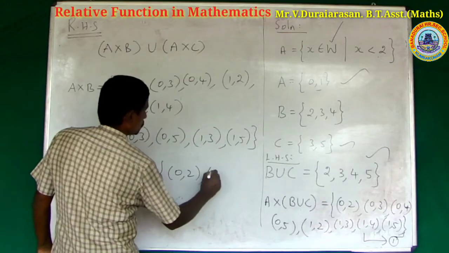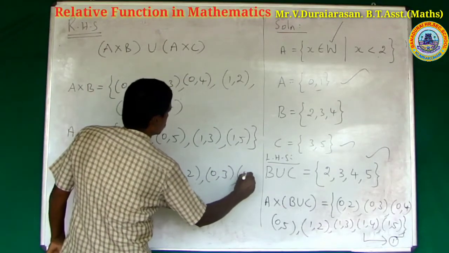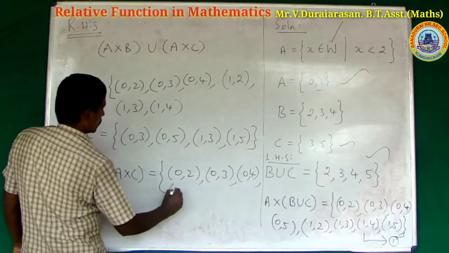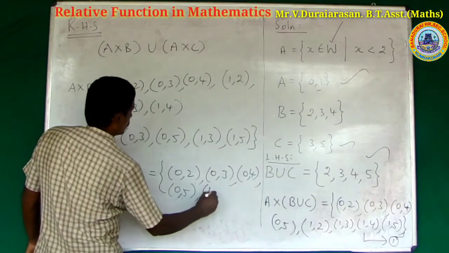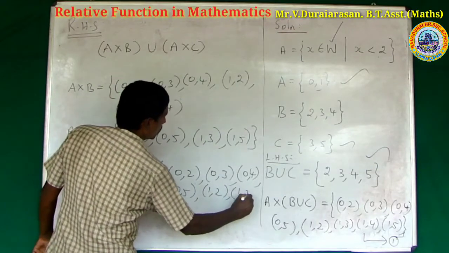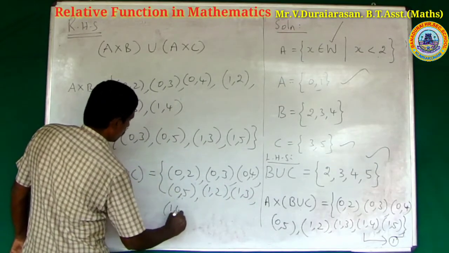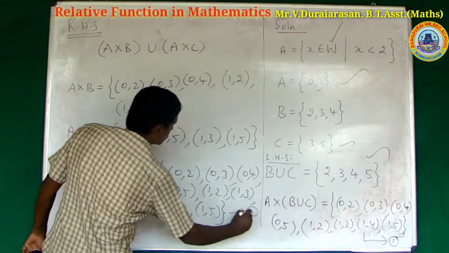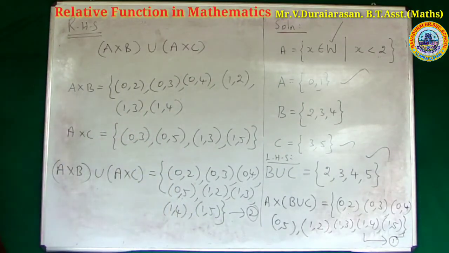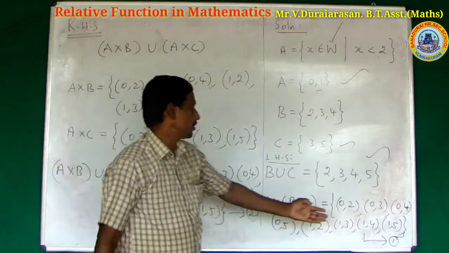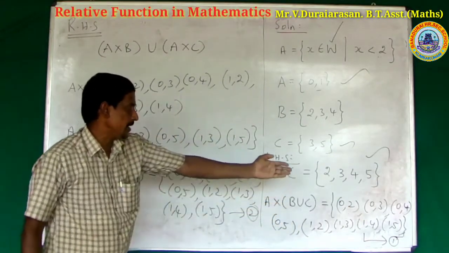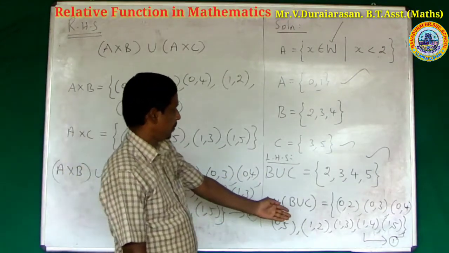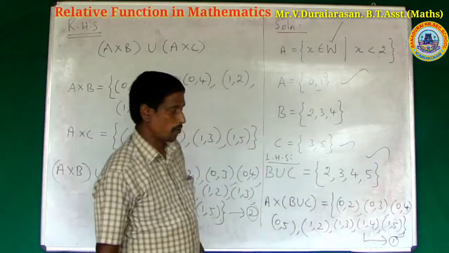0, 2, 0, 3, 0, 4, 0, 5, 1, 2, 1, 3, 1, 4, and finally 1, 5. This is result number 2. The first equation: A cross B union C is equal to 0, 2, 0, 3, 0, 4, 0, 5, 1, 2, 1, 3, 1, 4, 1, 5.